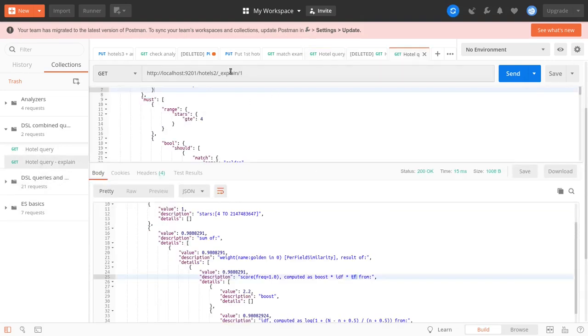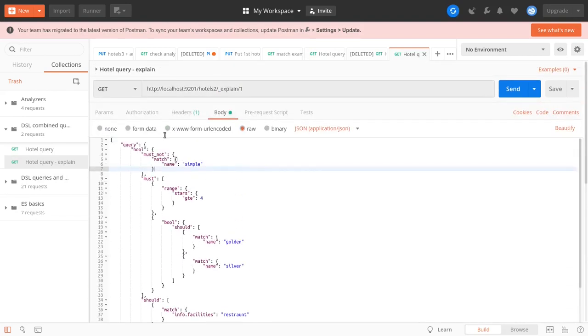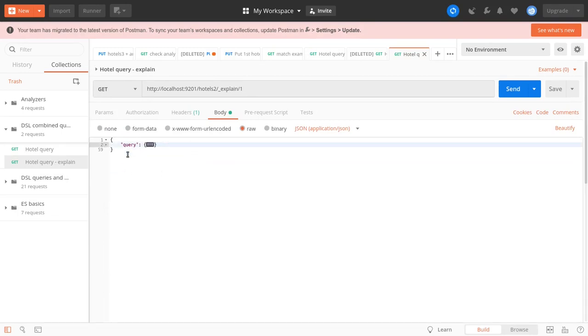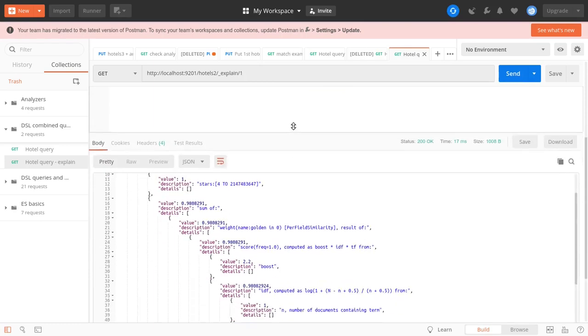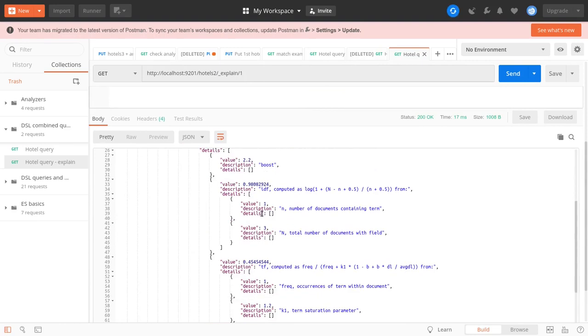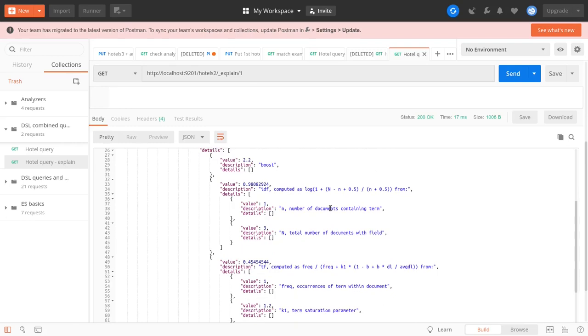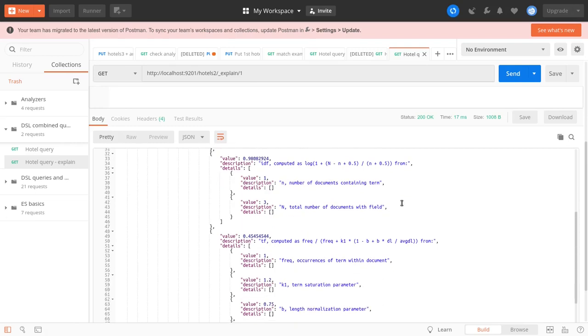There is a special API for that purpose, and it is called explain. The one thing you have to do is simply put in your whole query, the same as we used previously, then the ID of the document that you want to examine, and then click send. And here are the results of the explanation. As you can see, Elasticsearch provides us detailed information on how that score was calculated, why that document got a certain number.